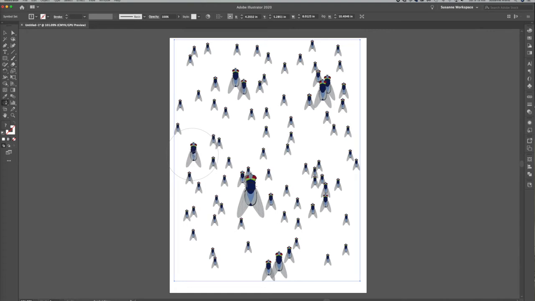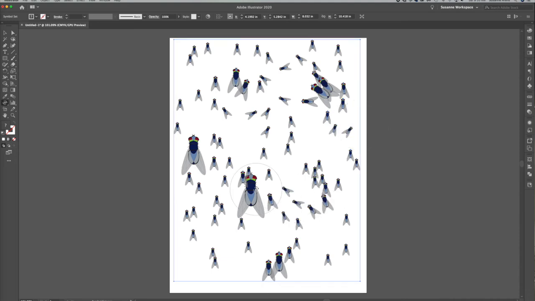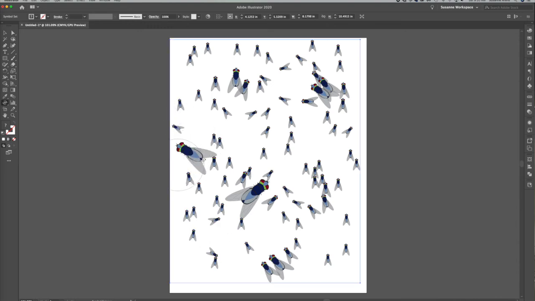Okay, so now that we have that, you can go under your symbol tool and let's go down to the spinner tool. And that does what it sounds like. If you look at the arrows, you can see that I'm turning my flies in a variety of different directions, because obviously flies aren't that organized. They're not going to fly in the same direction. Isn't that fun?